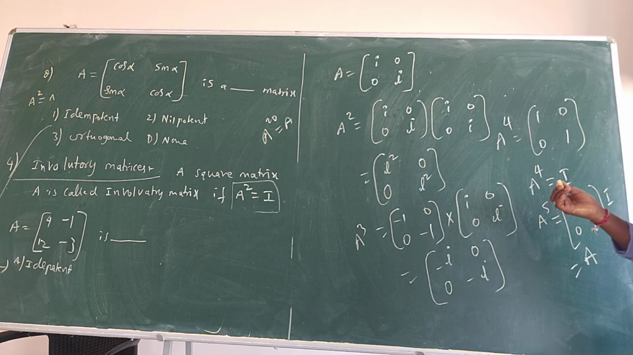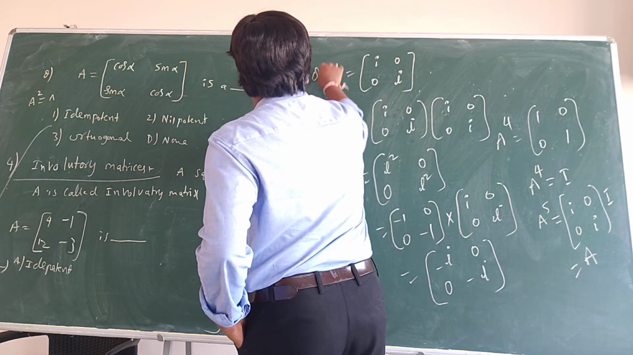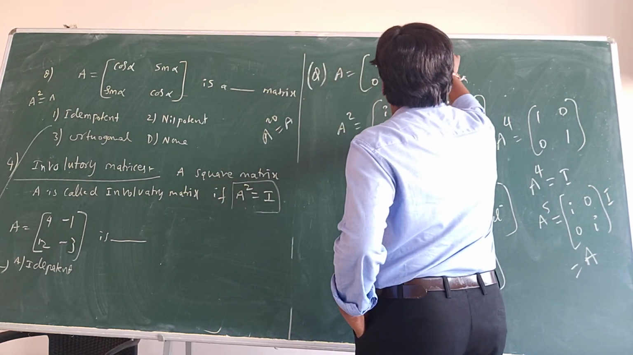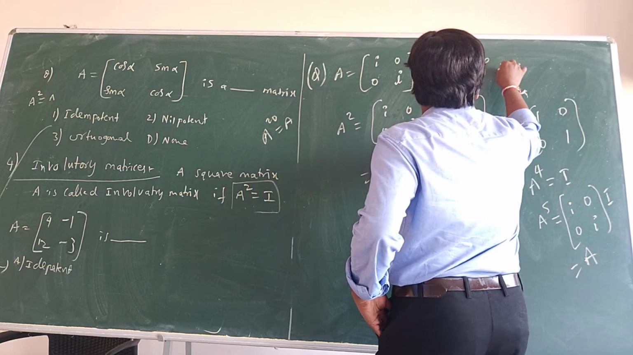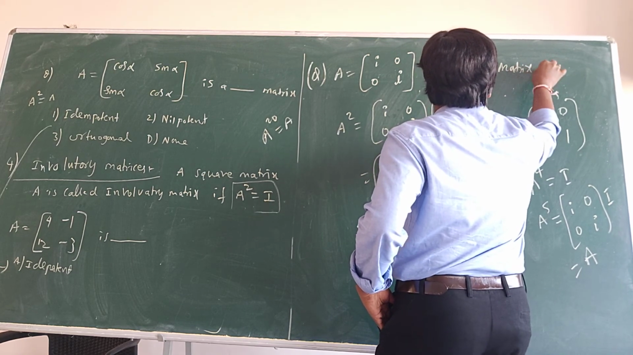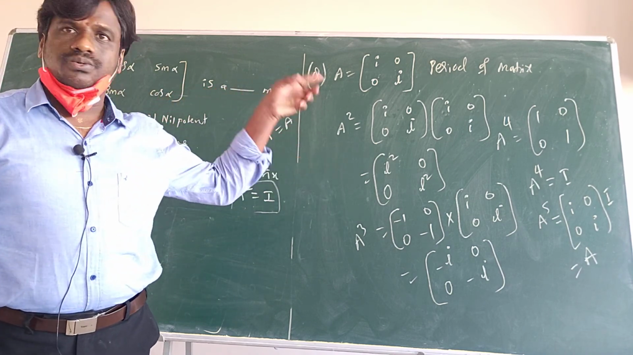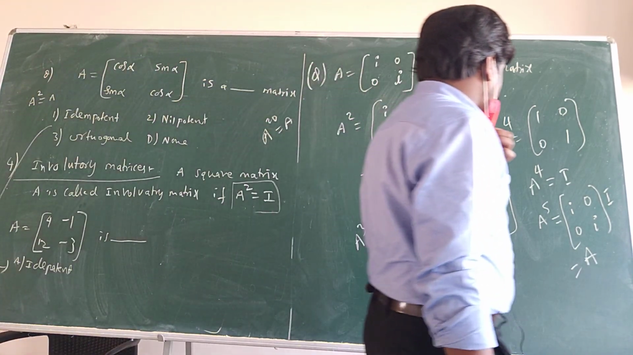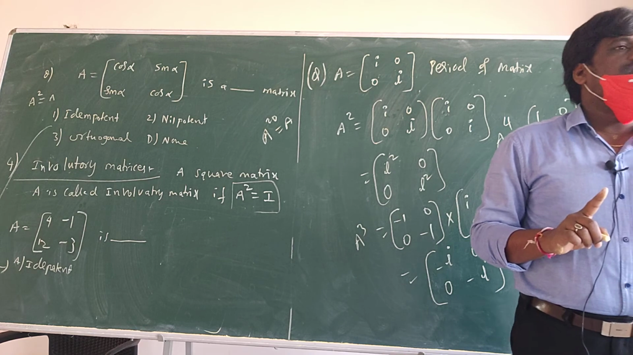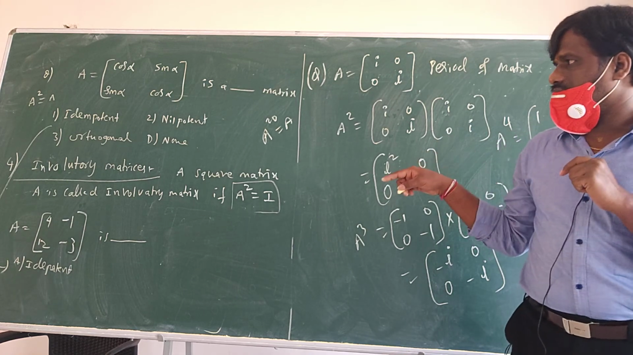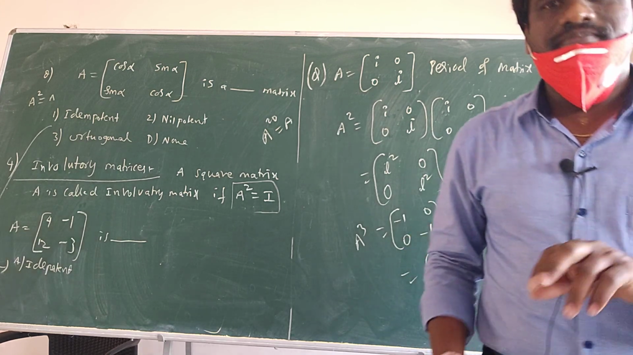So what is the period of the function? 4. If they ask such a question, find the period of the matrix, then since you got A power 5 equal to A, the period will be 4. 4 is the period. So such kind of things we will use. That is the period of the matrix. So you got an example today.